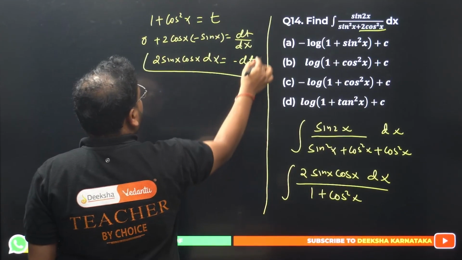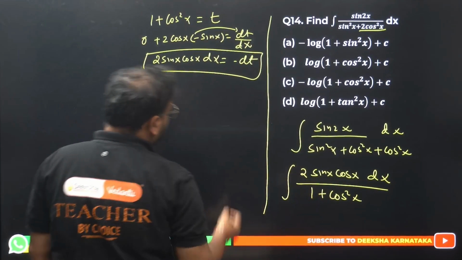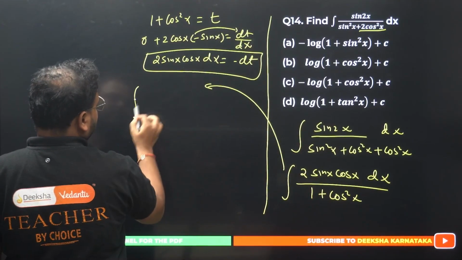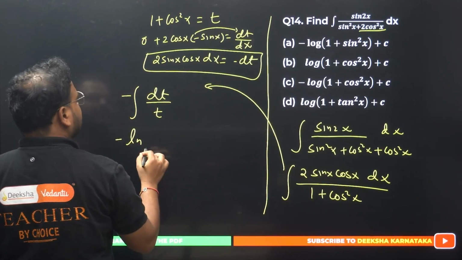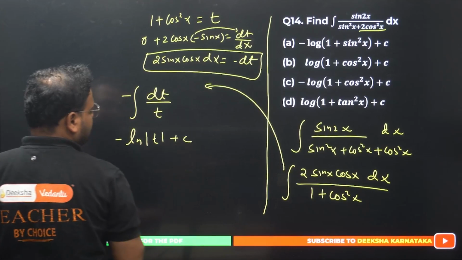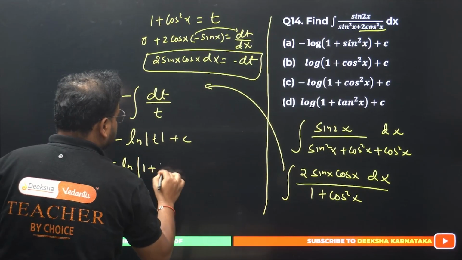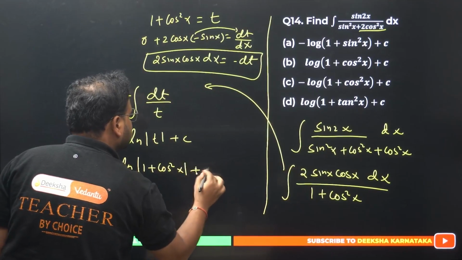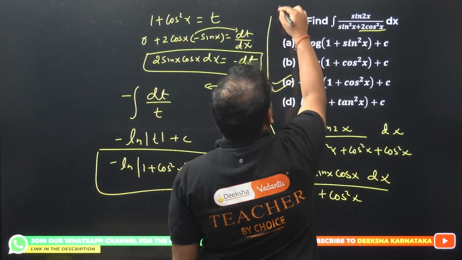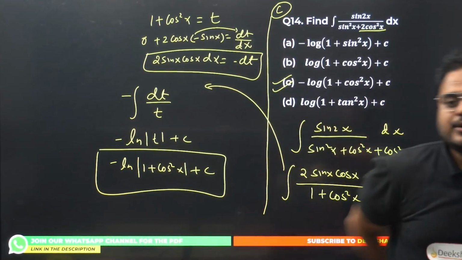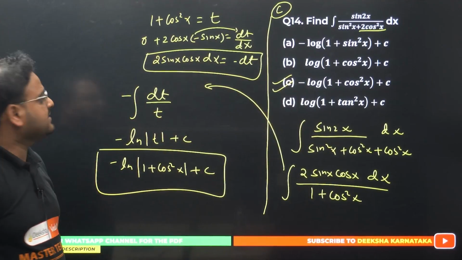How can you say that? Because I've moved this minus sign over here, so minus dt. Now this whole thing becomes the integration of minus dt upon t. So minus ln t plus c is my final answer. Minus ln t is minus ln of 1 plus cos square x plus c, my final result. Please check. Is that clear? Have a look. Option C is the final answer.